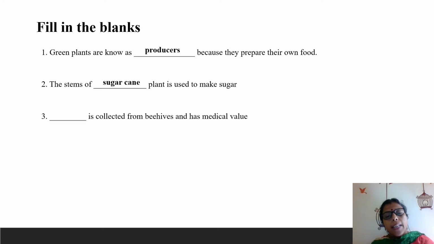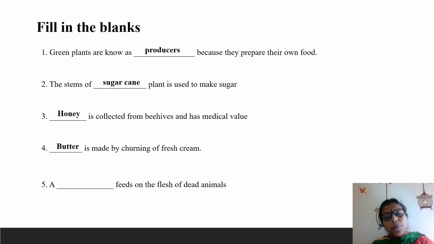Next one, dash is collected from beehives and has medical value. Honey is collected from beehives and has medical value. Dash is made by churning of fresh cream. Butter is made by churning of fresh cream.